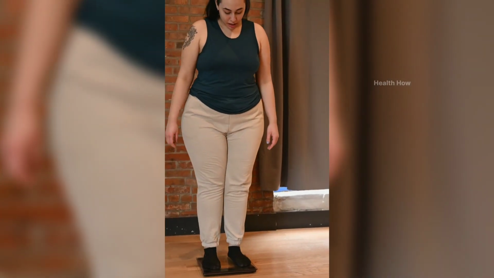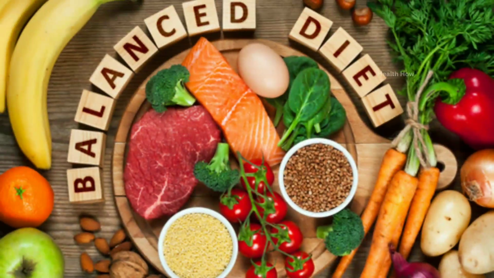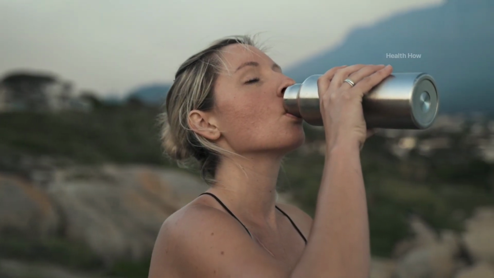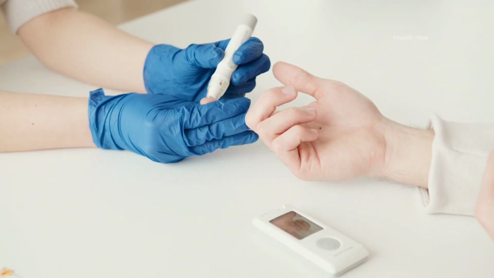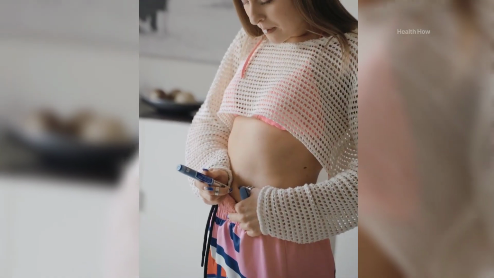Preventing diabetes mellitus involves maintaining a healthy weight, eating a healthy diet, being physically active, and avoiding tobacco and excessive alcohol consumption. Regular checkups with a healthcare provider can also help detect and manage diabetes and its complications.